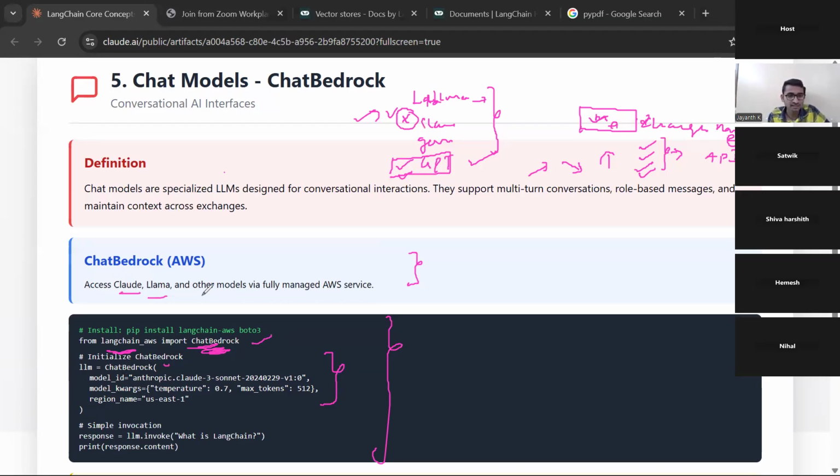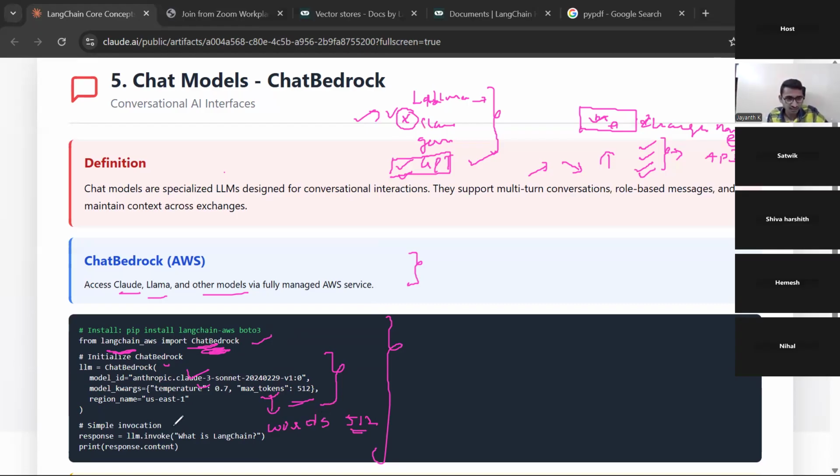Claude is there, Llama is there, other models also, and I can use one model from Anthropic, and some model arguments like temperature. I think you will understand temperature and maximum tokens better once you understand transformer architecture. How many tokens should be there in the output? 512 we are mentioning so that we can reduce our cost, so we can restrain that cost also.